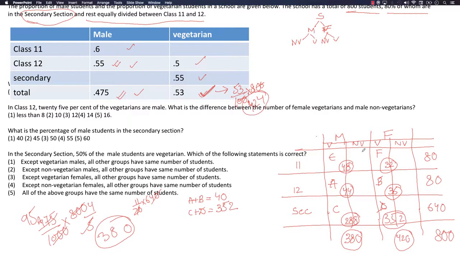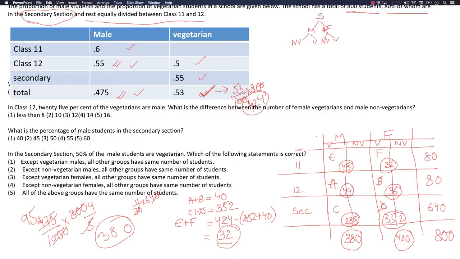So the number of vegetarians in class 11, E plus F, equals 424 minus 352 plus 40, which is 424 minus 392, so 32.